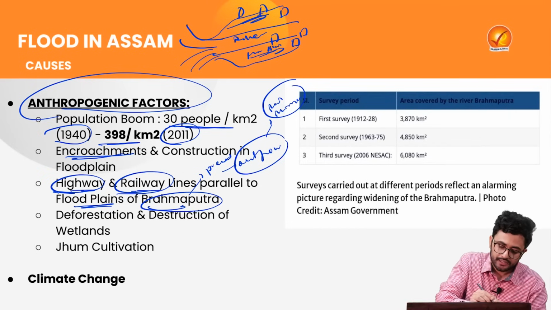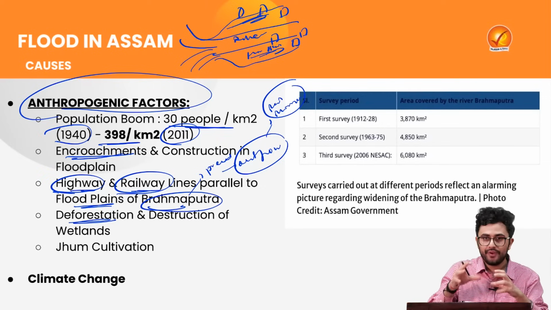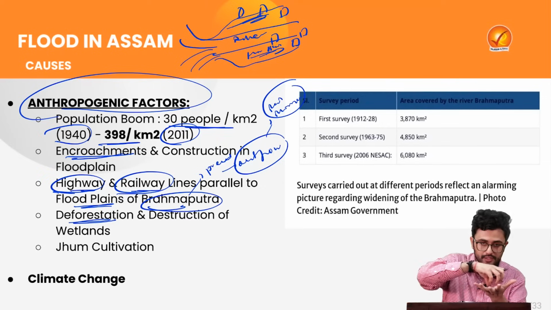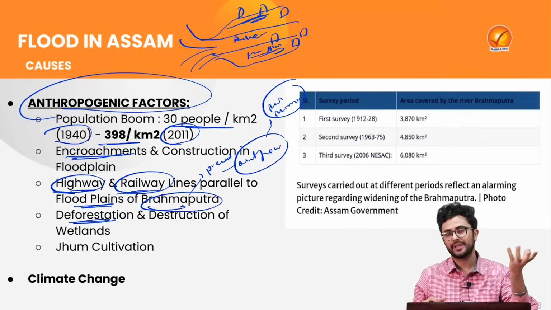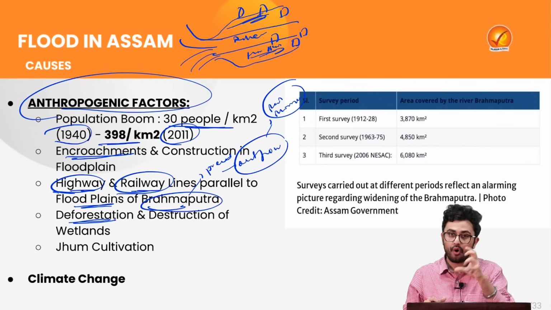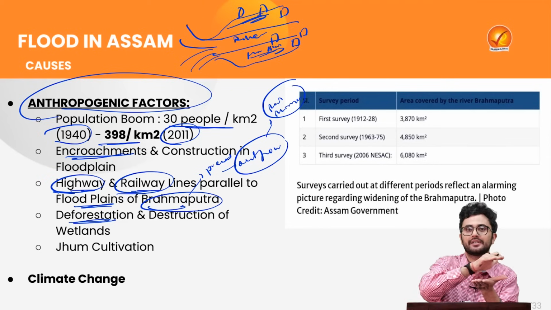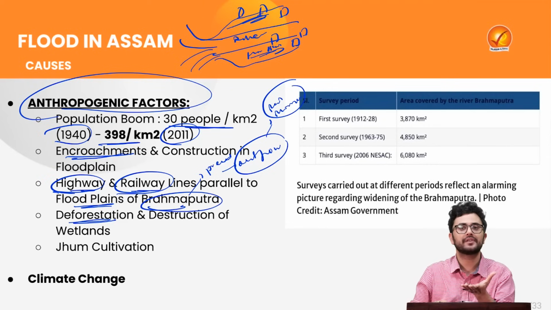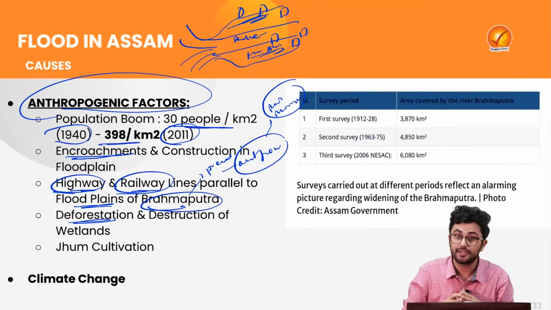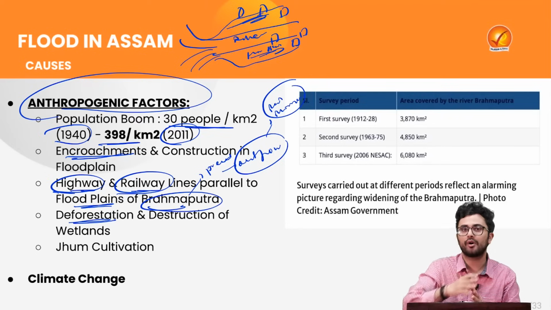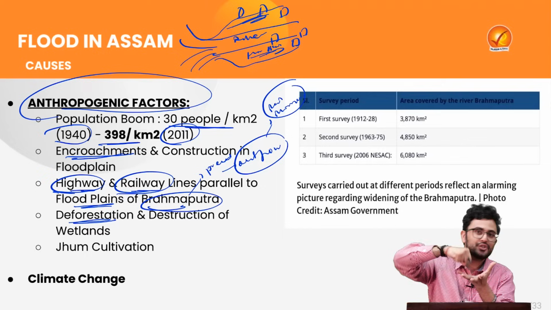Then it is obvious that deforestation has taken place because of this encroachment. So when the forest or the plants are removed, the top soil cover gets degraded as well. And because of that, the top soil layer is gone. So even if a small flow of water takes place, it can lead to the complete degradation of that particular region, because the whole land can be washed off, as there are no plants to hold the roots to the soil.